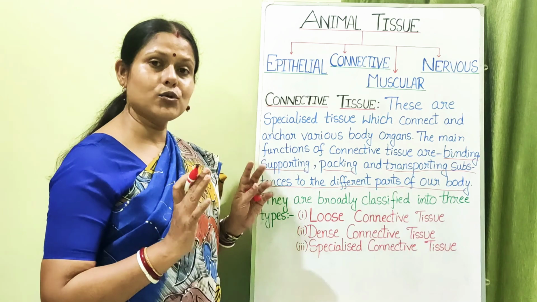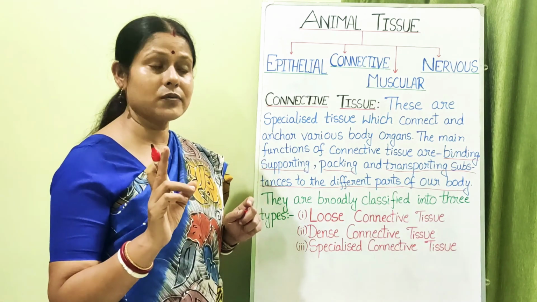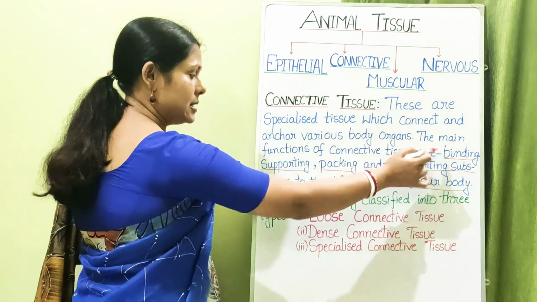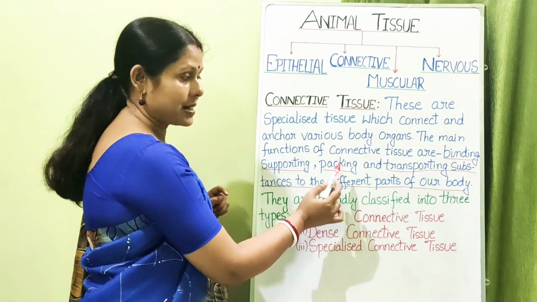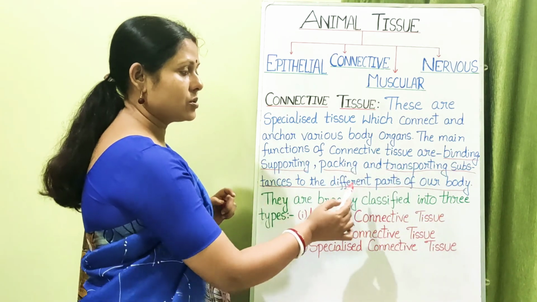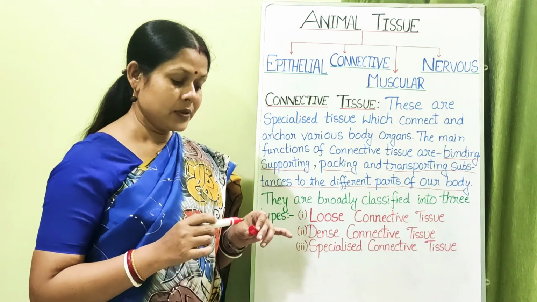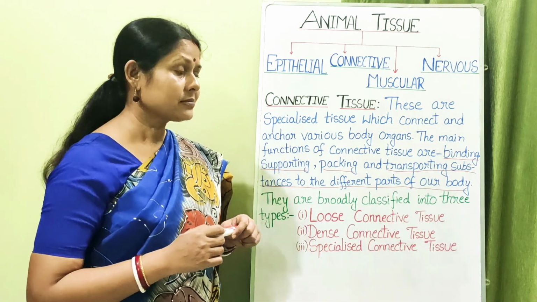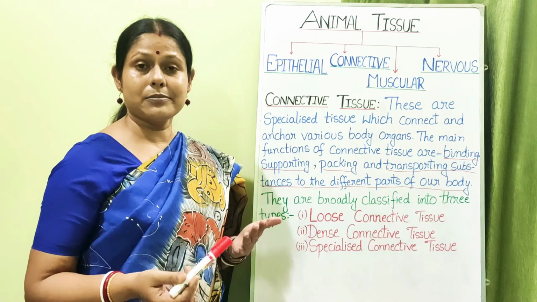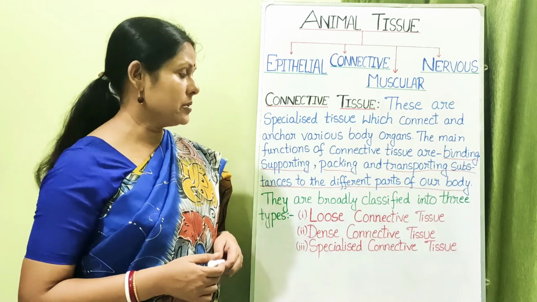Now these things you will be noting down. What is the function of connective tissue? Number one, binding, number two, supporting, then packing and transporting substances to the different parts of our body. So note it down from here itself in your classwork copy, so that you can easily remind or recapitulate when you will be reading.